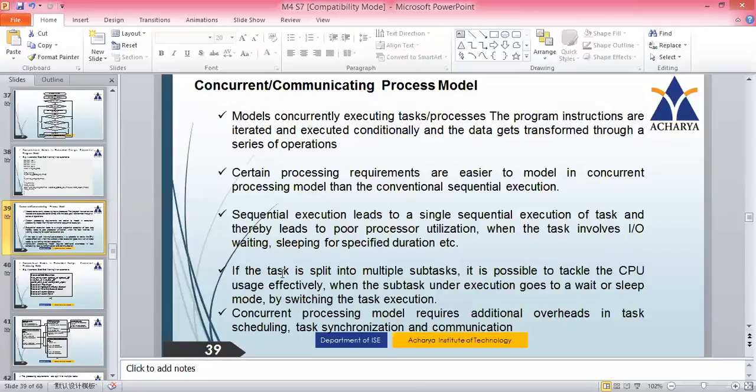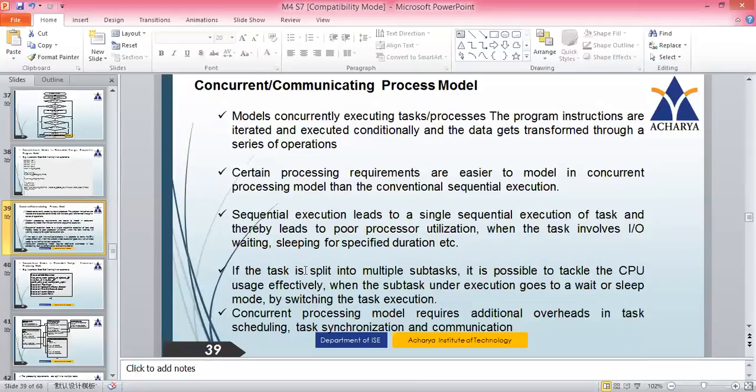The best way is we split the task into multiple subtasks. Then it is possible to tackle the CPU usage effectively. As I said, if task 1 is going for an IO operation, then task 2 is waiting. So task 1 is waiting, so task 2 can start off.